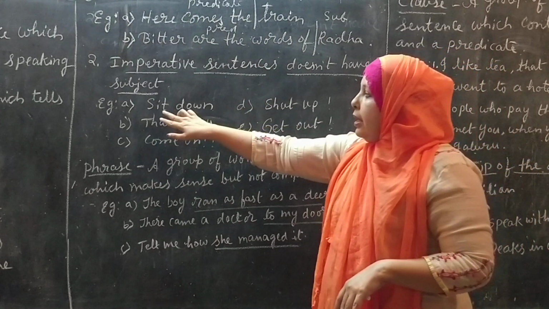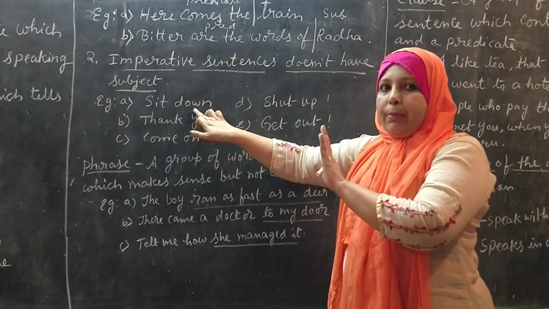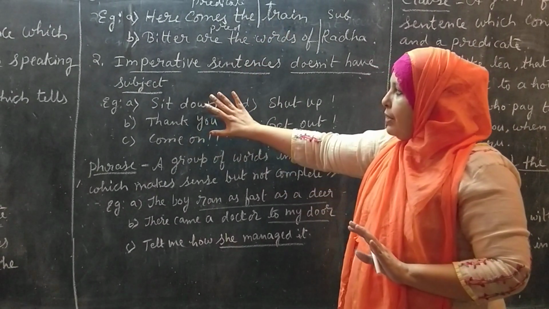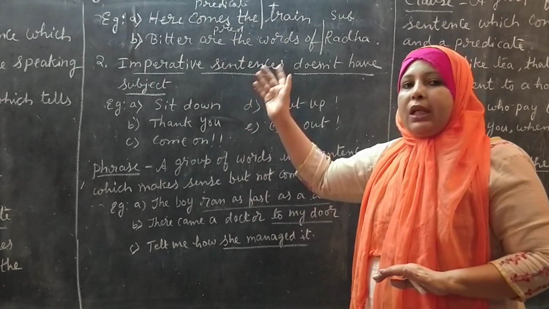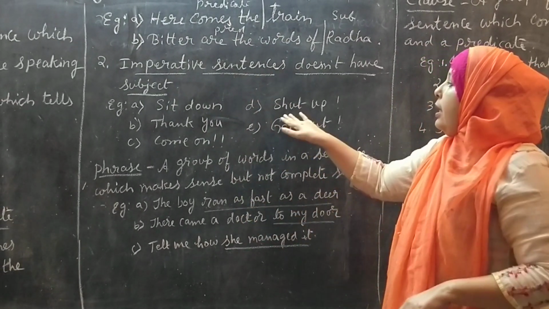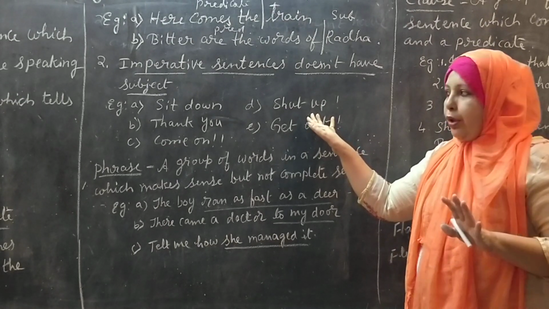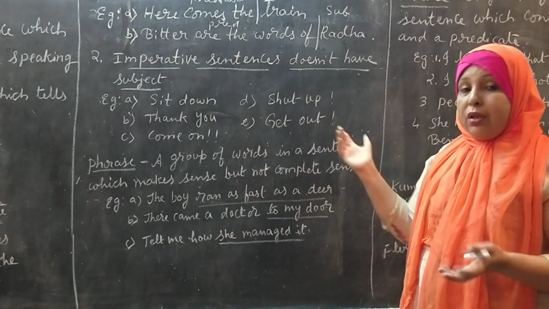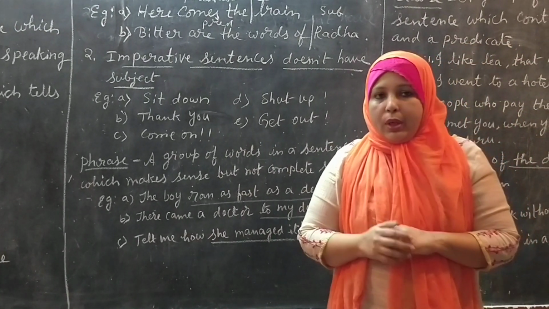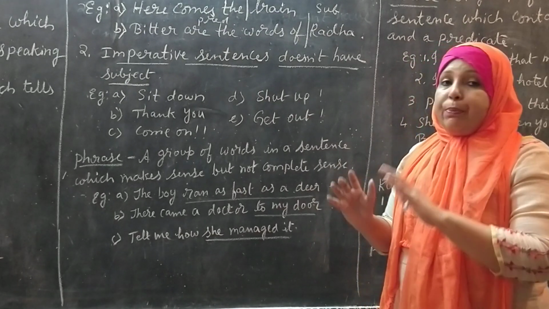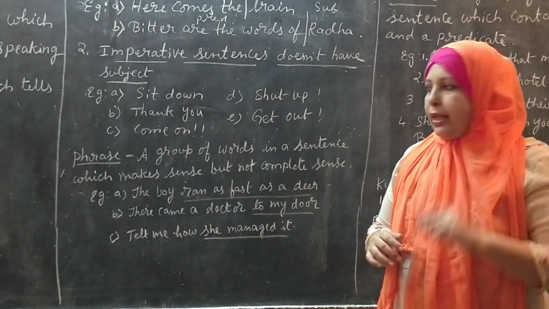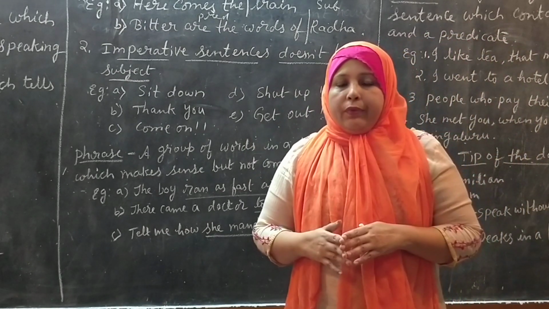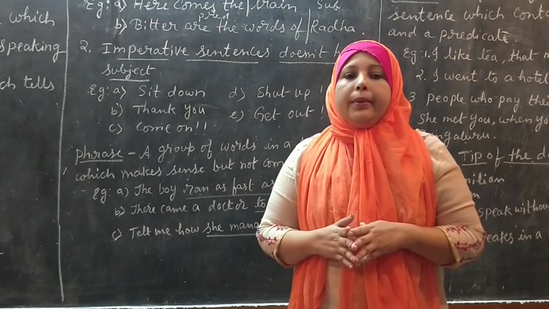For example, you can see here, sit down. There is a predication. We are saying something to whom? We don't know. Such type of sentences where the subject will not be present. Shut up. To whom? We have not read. Thank you. To whom? We have not. Come on. Get out. So in these type of imperative sentences, there will be no subject present in that kind of short sentences. So this was about subject and predicate, the two parts of a sentence that we have divided.